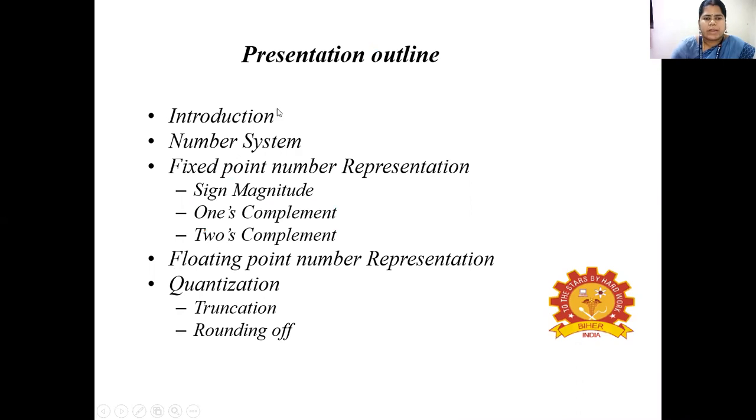First we'll discuss the introduction to finite word length effect, then what a number system is. In number systems we have two classifications: fixed point number representation and floating point number representation. Under fixed point number representation, we'll see sign magnitude, ones complement and twos complement representation. Then we'll discuss quantization, under which we'll discuss truncation and rounding off.